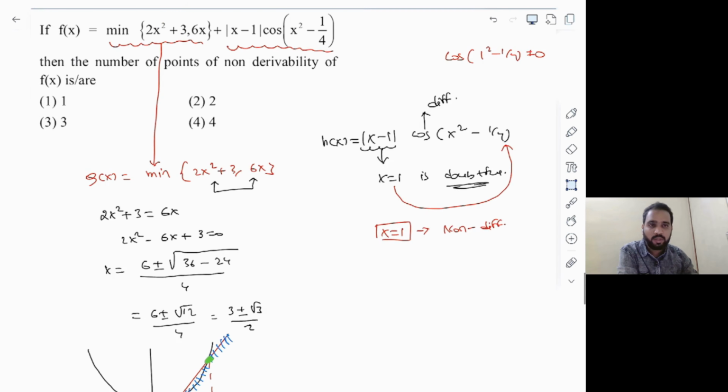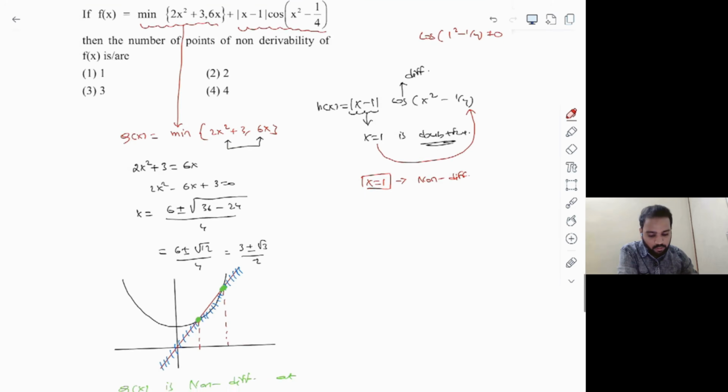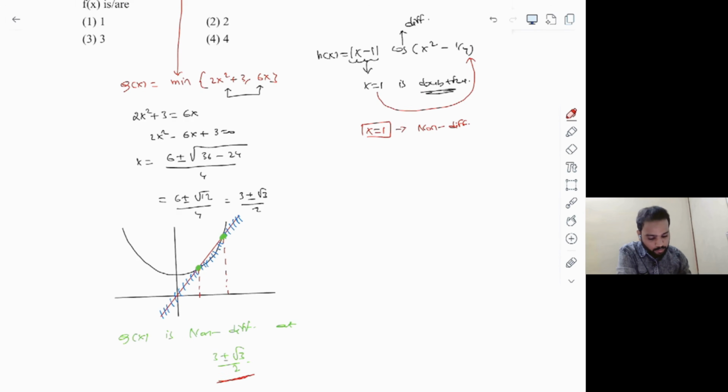Right. So let's conclude with this question. In case two, in the second function h of x, clearly we have x equals 1 as a non-differentiable point. As you can see, for the total function f of x, we have 3 points, which are 3 plus or minus root 3 divided by 2 and also 1. Clearly the two functions are in addition, and none of the points are coinciding, which makes all these 3 points non-differentiable points.